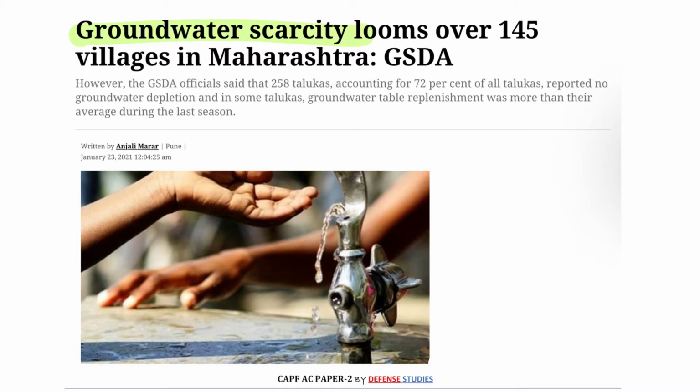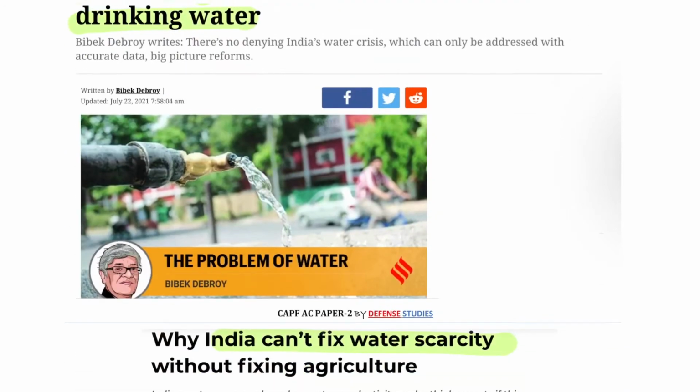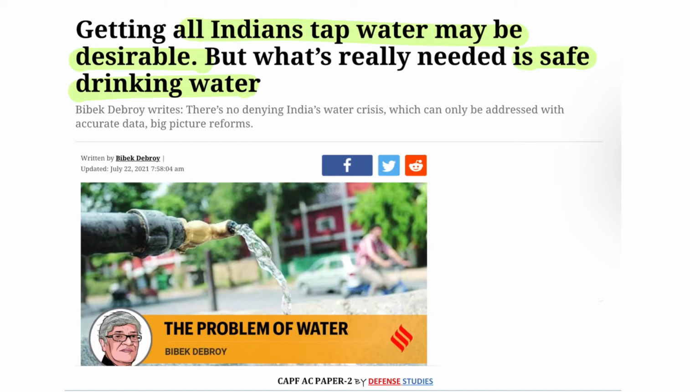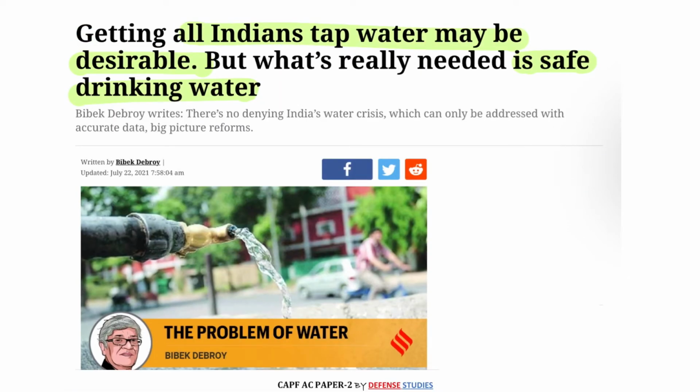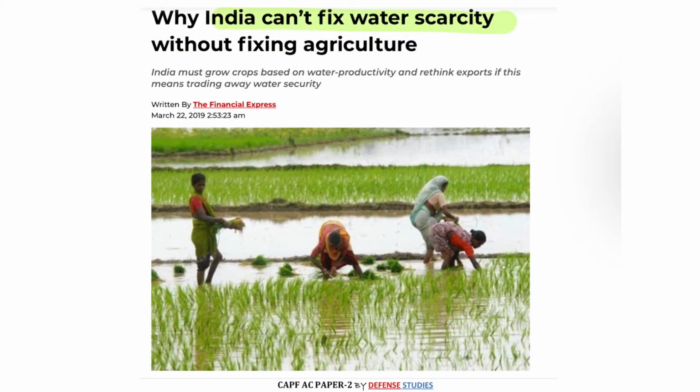What happened is, the center intervened in that situation and sent a water train to that district. Another is, getting all Indians tap water may be desirable, but what is really needed is safe drinking water. So it also reflects our theme of the topic, that is access to drinking water. It is also a theme of this particular report. So you can use your current knowledge. Next is, why India can't fix water scarcity without fixing agriculture?